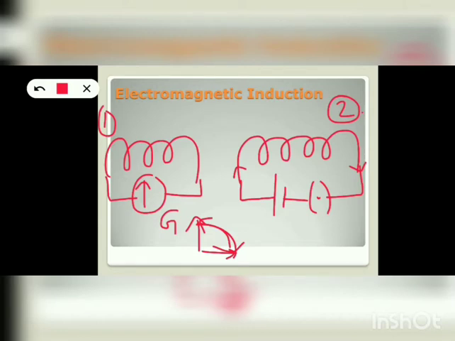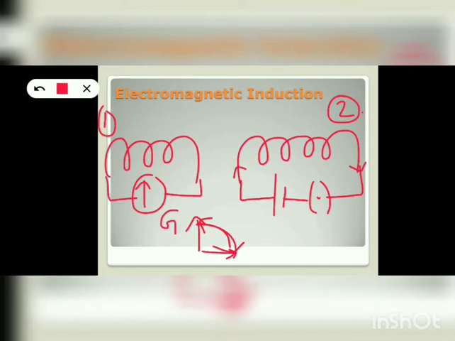So what could be the reason for this deflection? The galvanometer shows a deflection. That means a current might have been induced in coil 1. That's why the galvanometer deflected even though it was a momentary deflection. Okay, so what could be the reason for that? Faraday began to think over it and finally he came to a conclusion: when the key was suddenly closed, current flows through the coil 2.